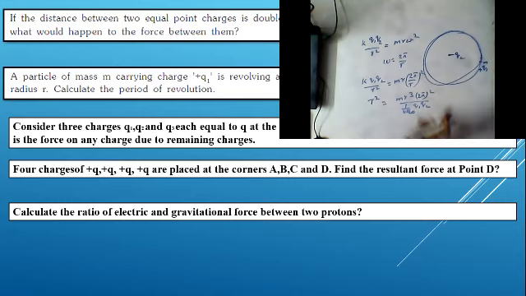Now this 1 by 4 pi epsilon will go up, we can write this value as t square is equal to, so what we can write guys, m into r cube into 4 pi square into 4 pi epsilon by q1 q2. Okay, and if you clearly observe, we require time period, not time square, so we can write this as t is equal to,